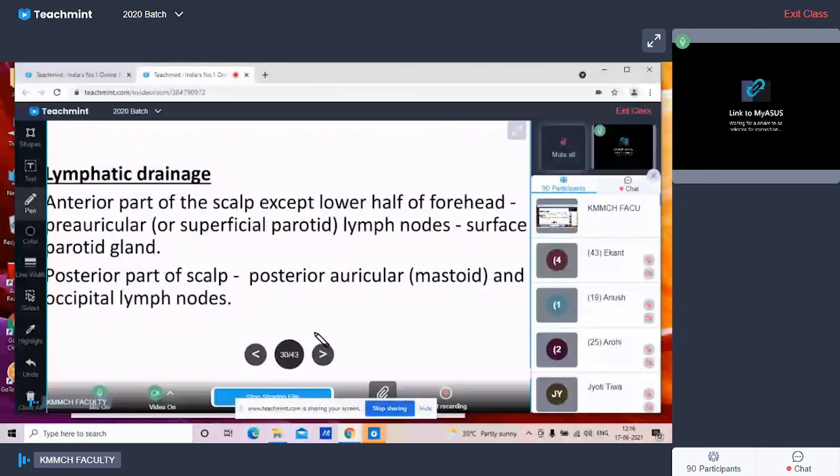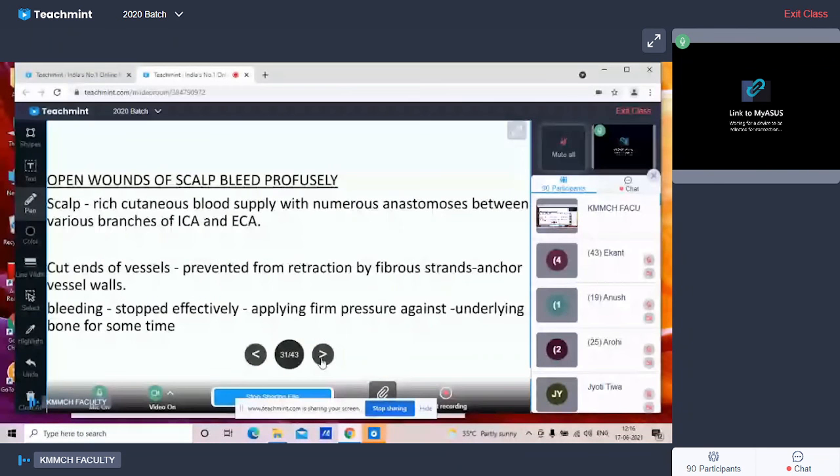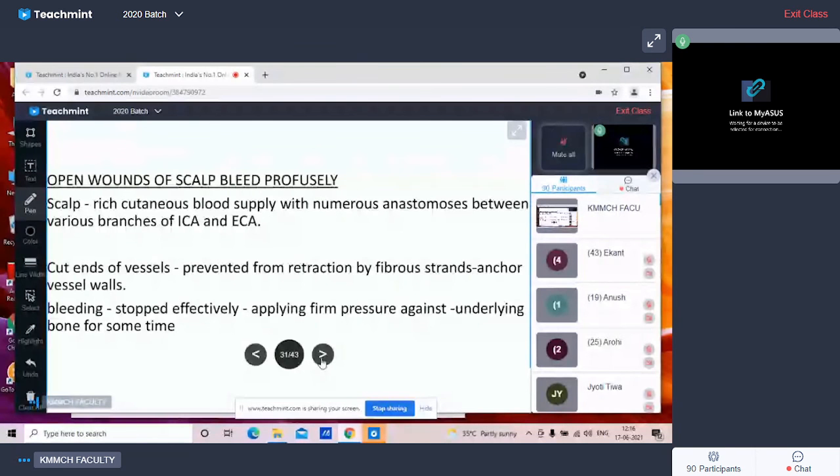Now there is another region that is called the temple. The temple is the area on the side of the skull between the superior temporal line and the zygomatic arch. There are some additional layers in this area. The layers of soft tissue in the temple are the skin, connective tissue, extension of the epicranial aponeurosis, then the temporal fascia, the temporalis muscle and the pericranium. So two layers are added, that is the temporal fascia and the temporalis muscle.